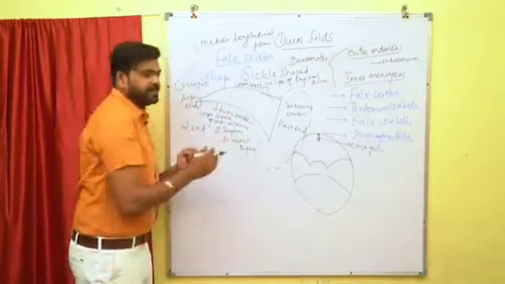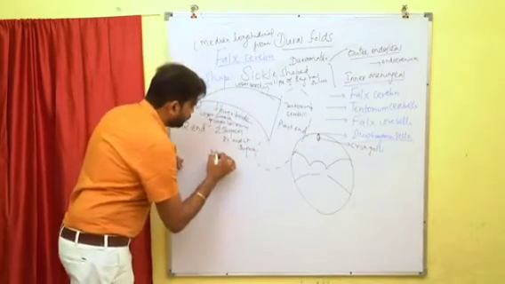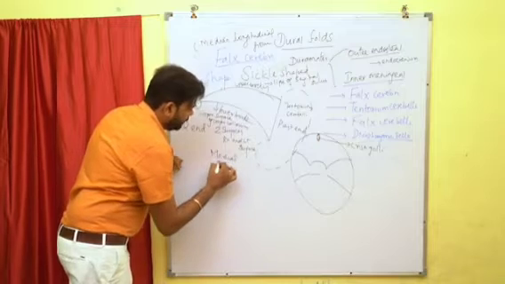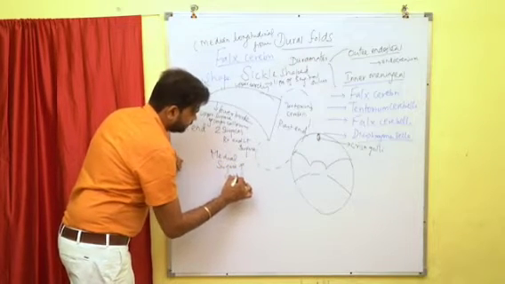And the two surfaces, the right and left surfaces, are related to the medial surface of the cerebral hemisphere.